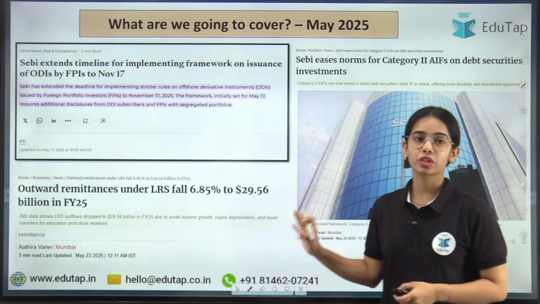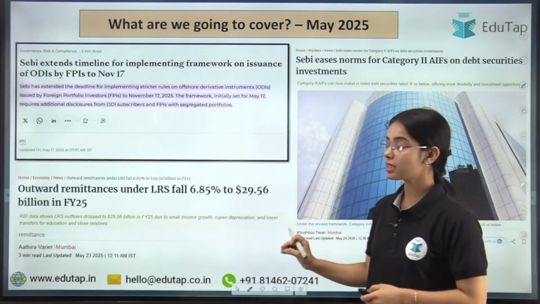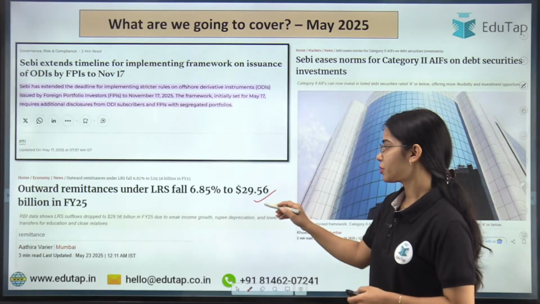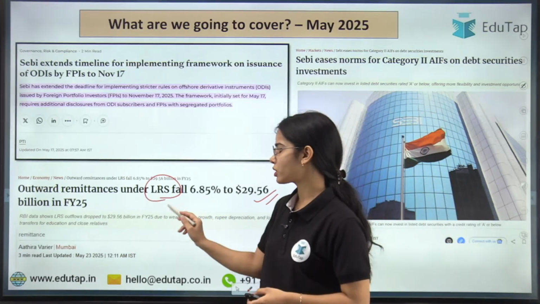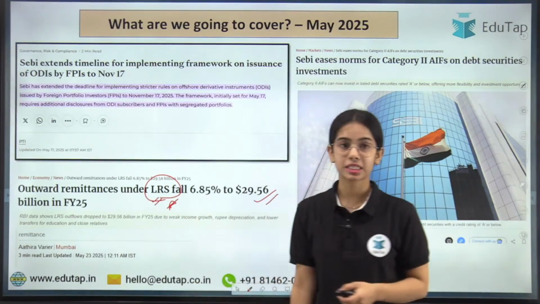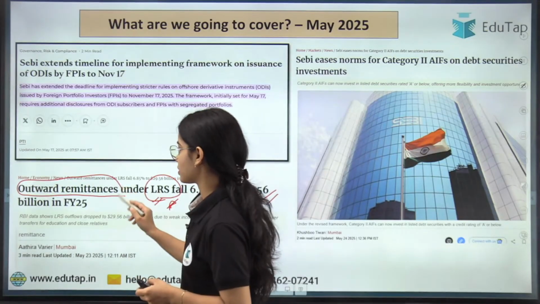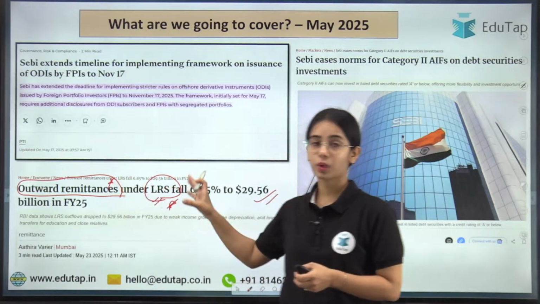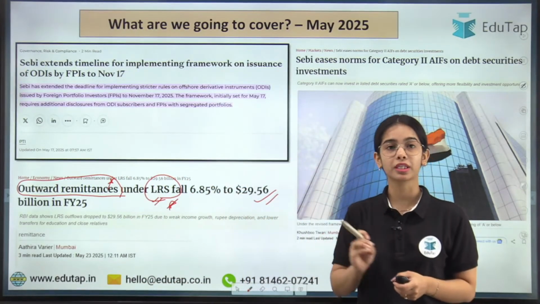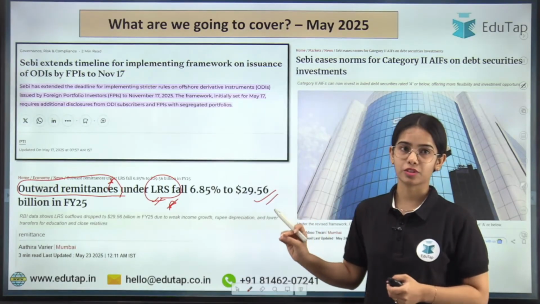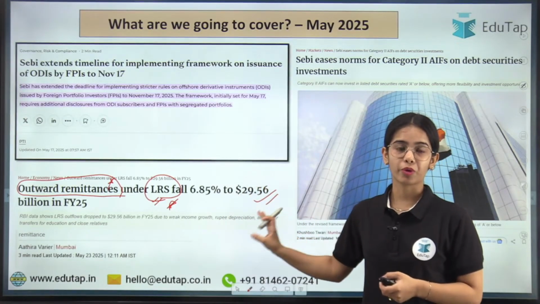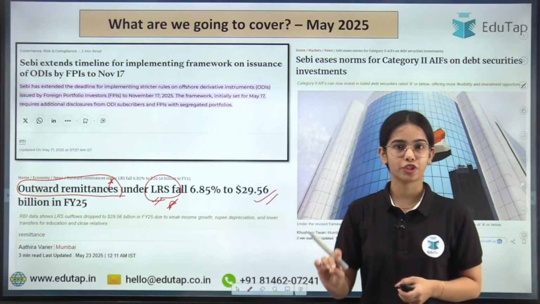And the last one is about the outward remittances under the LRS, for which the data has been provided. So we will discuss briefly about the LRS, the Liberalized Remittance Scheme, and we will discuss the outward remittances. What is the percentage of the fall that has happened in the outward remittances, and why is it so? I will provide you the important points that you can remember from the examination point of view.